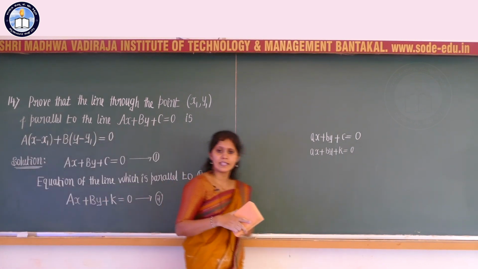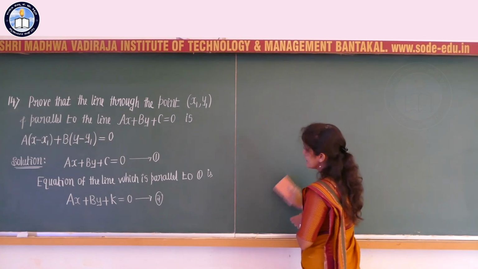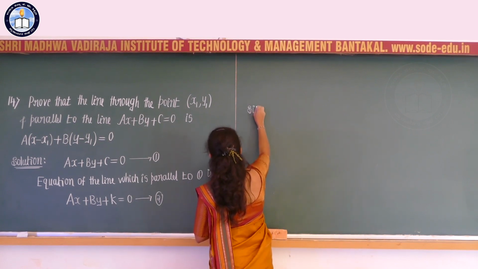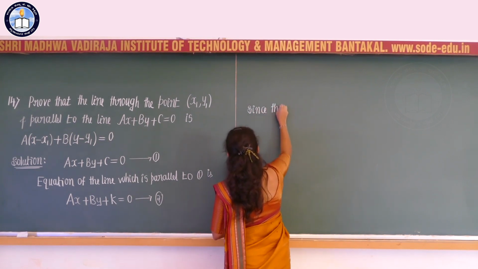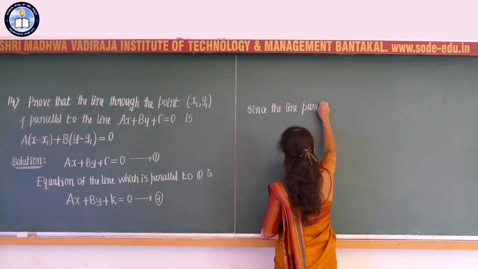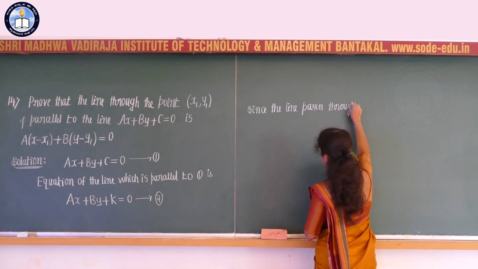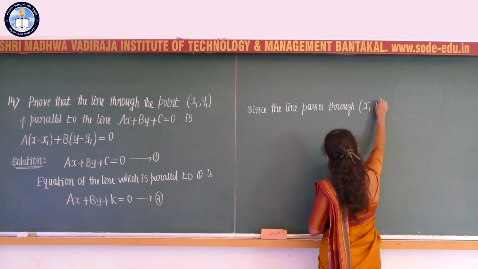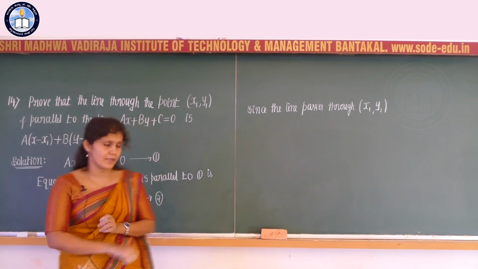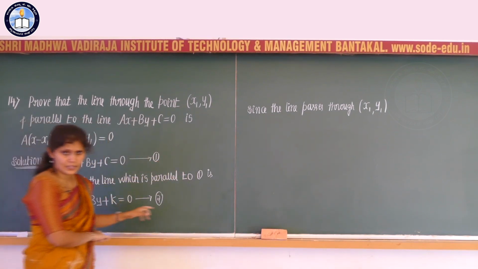And here it is given that the required line passes through the point x1 comma y1, and since the line passes through the point, ordered pair x1 comma y1, therefore that point x1 comma y1 lies on equation 2.